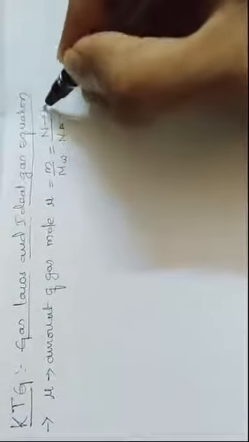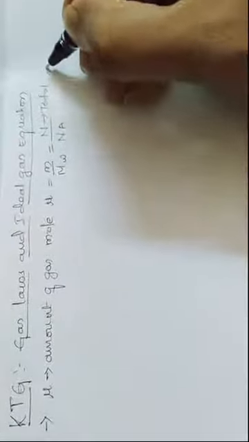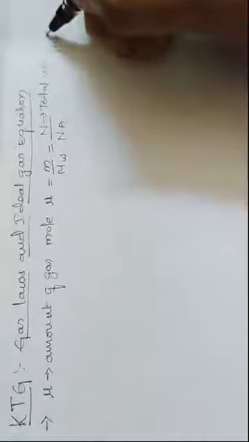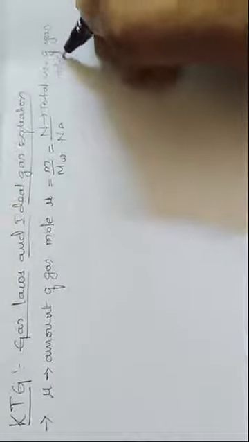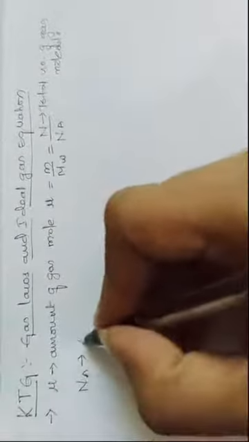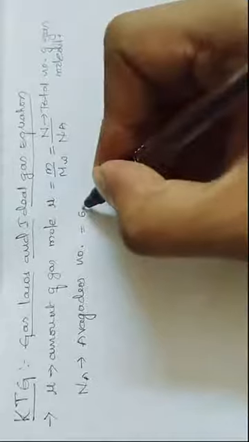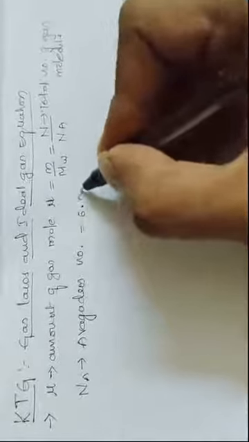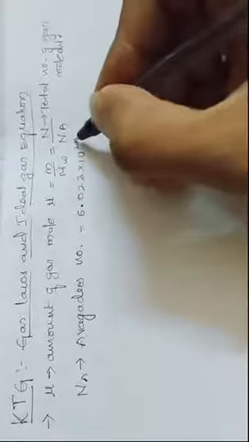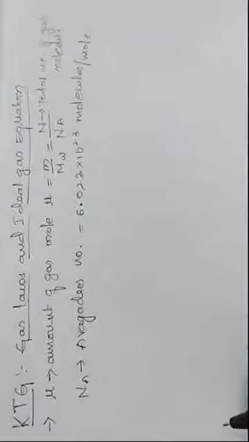And N is the total number of gas molecules. And what is Na? Na is Avogadro's number, and its value is equal to 6.023 into 10 raised to 23 molecules per mole, right? And this is molecular weight, this is mass.